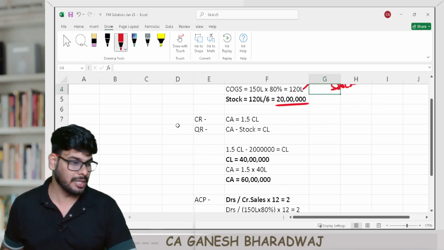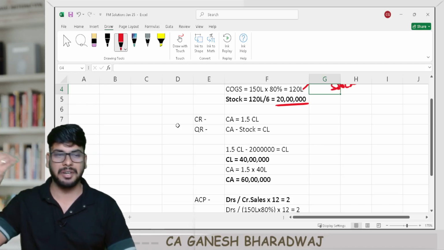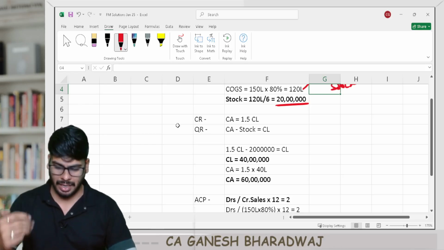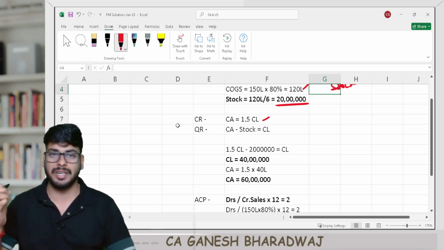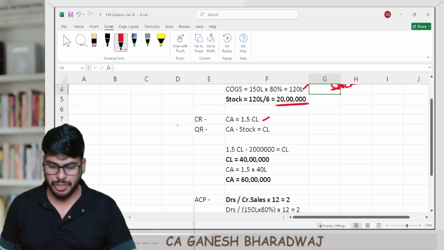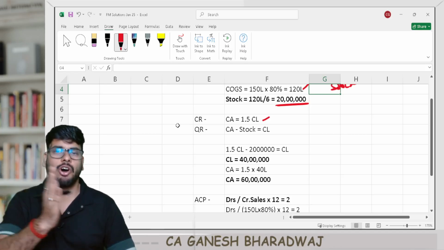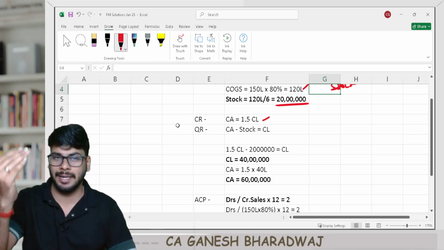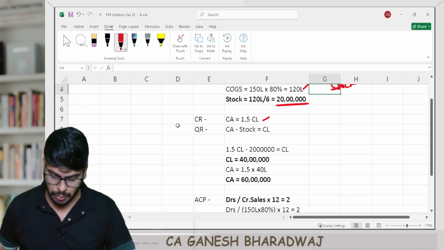Then current ratio, they have mentioned that it's equal to 1.5:1. So in other words, current asset upon current liability is 1.5. So you can rewrite it as current asset is equal to 1.5 times current liabilities. Similarly, quick ratio was given as 1:1, right? So quick ratio is what? Current asset minus stock, right? That's the quick assets divided by current liabilities. That is equal to 1:1. That's what they have given, 1 by 1. So, or in other words, you can cross multiply and you can say that current asset minus stock is equal to current liabilities because it is multiplied with 1, it equals the same thing.